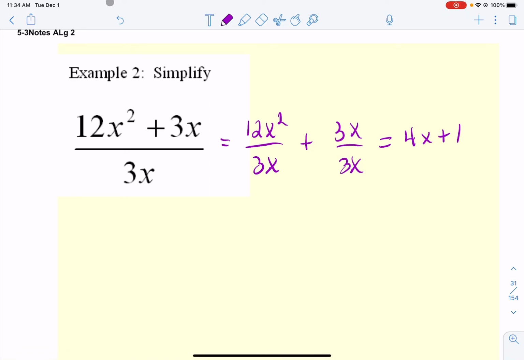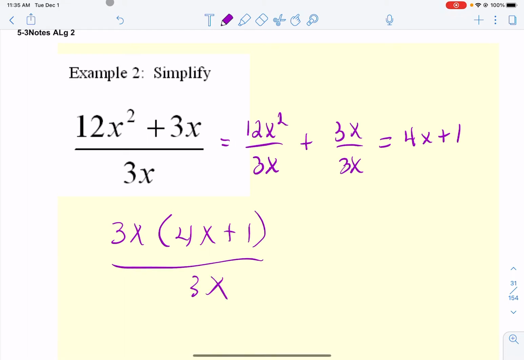Okay. Now, a way that we will discuss eventually is, because both of these are divisible by 3x, we can take a 3x out, cancel those out, and then still get an answer of 4x plus 1. So there are sometimes multiple ways to do these problems.